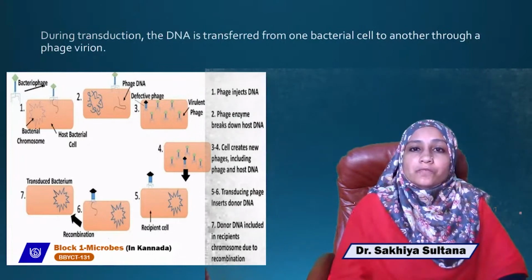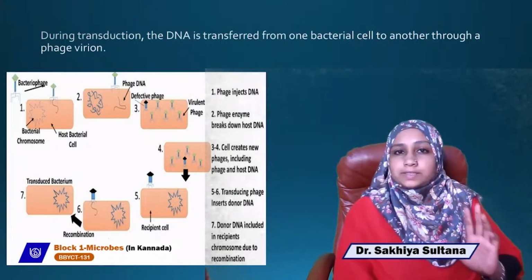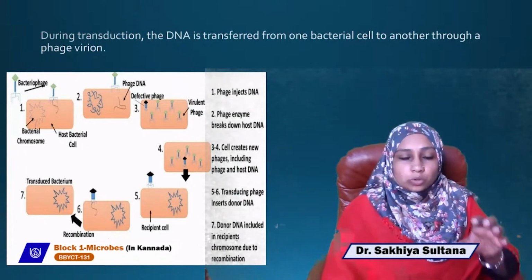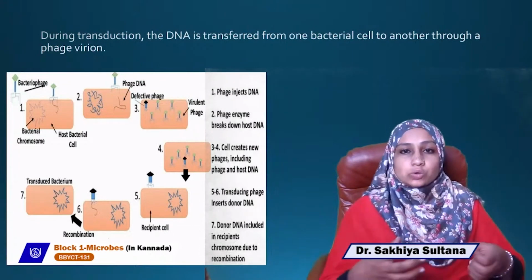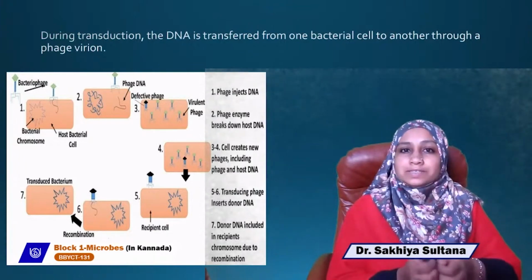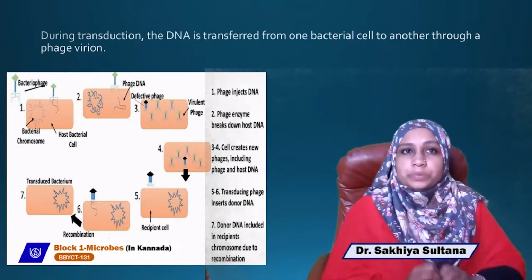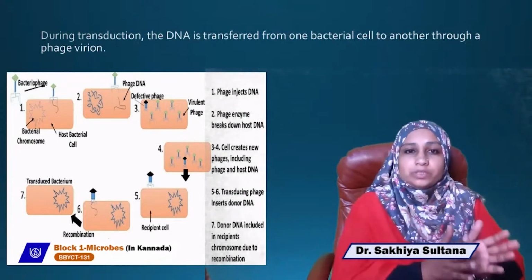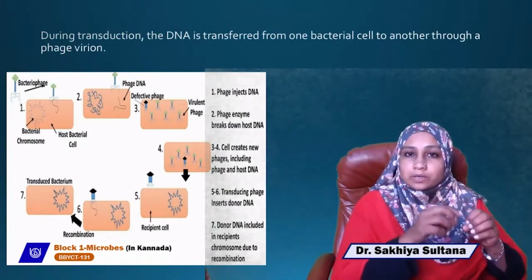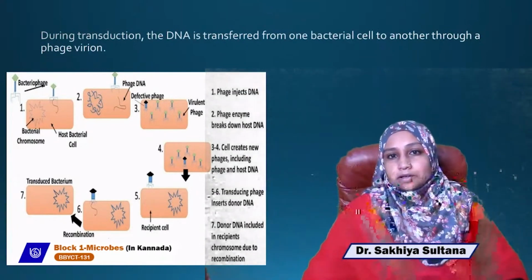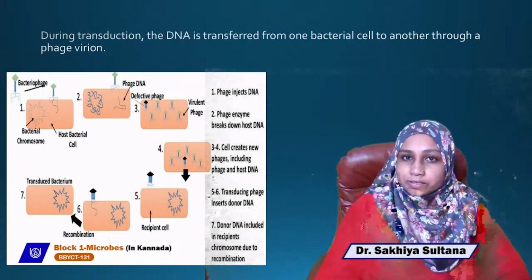So two cells are there. One cell is a donor cell. The second cell is a recipient cell. The donor cell attaches to the recipient cell through the pili. The pili draw the cells together. A conjugation tube is formed. Once the conjugation tube is formed, one strand of the donor's plasmid enters into the recipient cell.